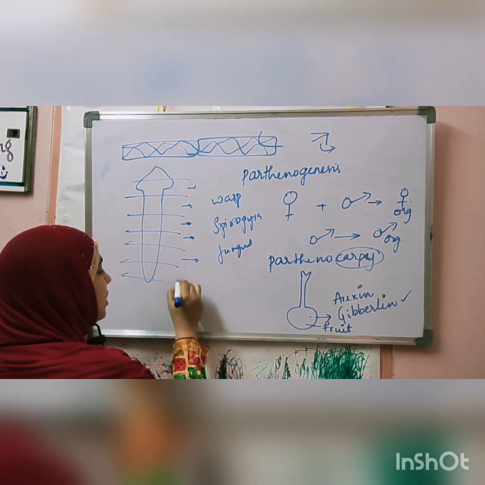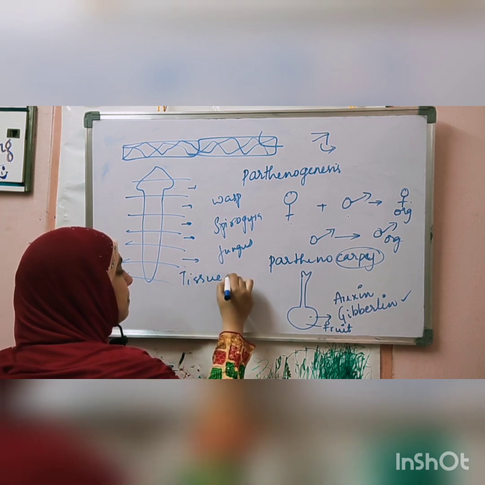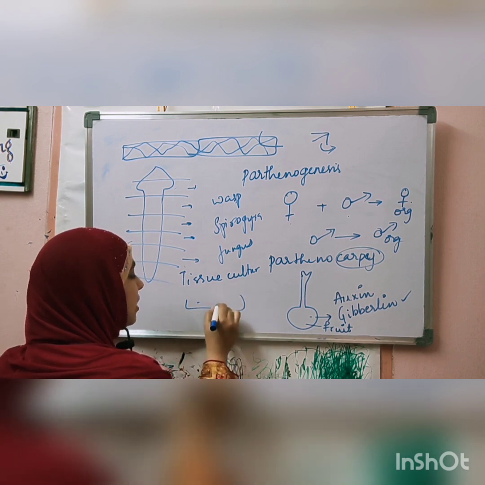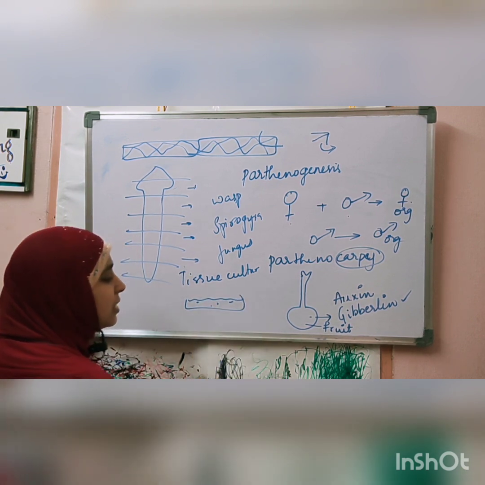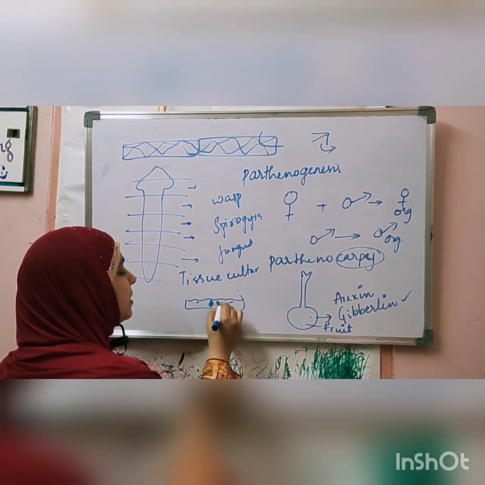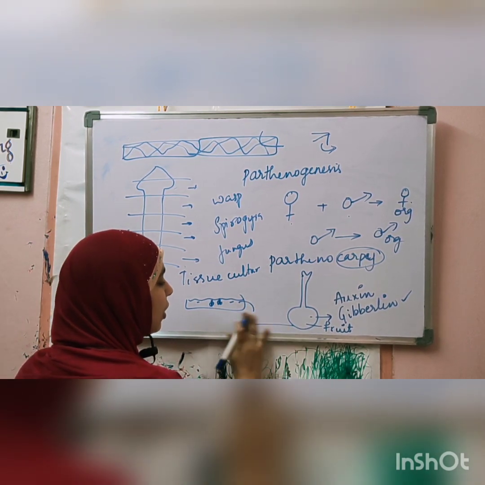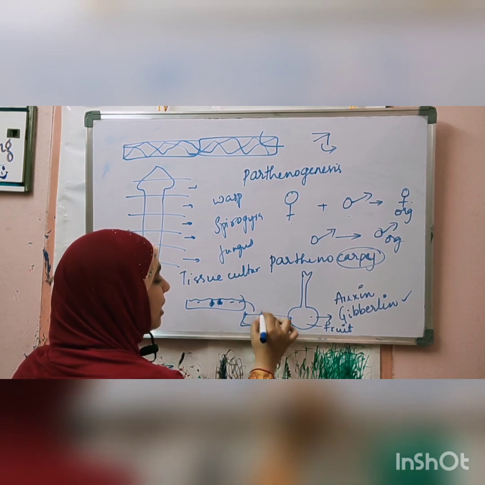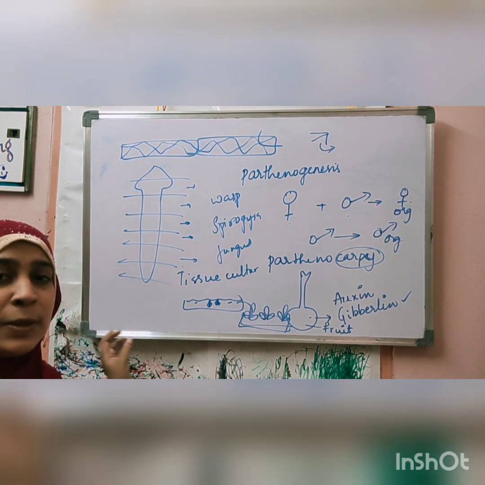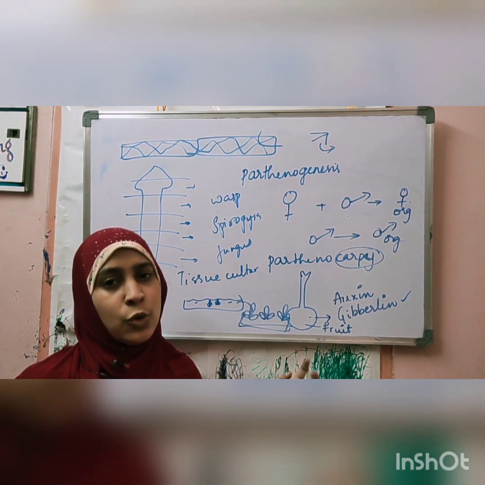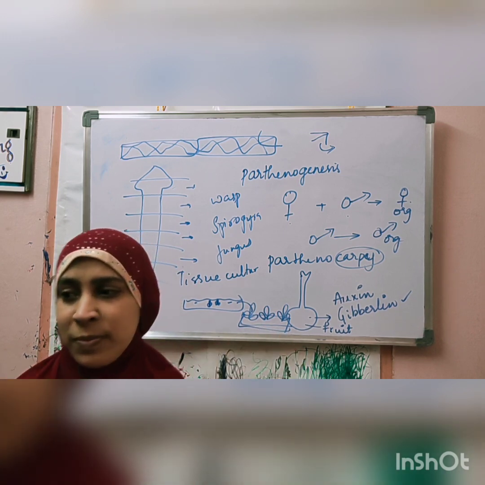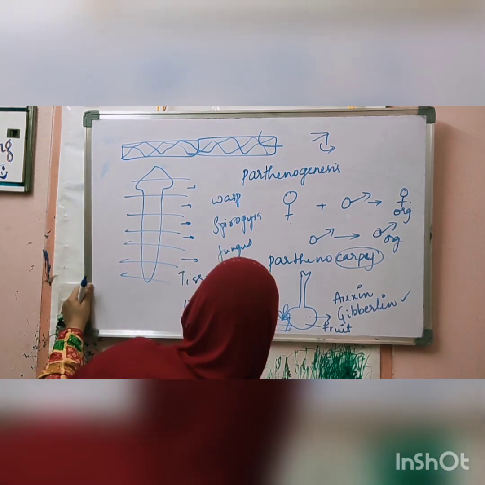Tissue culture. Tissue culture means taking any plant, taking any part of the plant, cutting it into small pieces and putting it in the culture medium. This culture medium consists of plant hormones and nutrients. Slowly the embryos will develop inside this. Then you sow them in soil, and small seedlings will start growing. So as many plant parts as are available, that many plants we can produce. It is a method by which a large number of plants can be produced in a very short time.